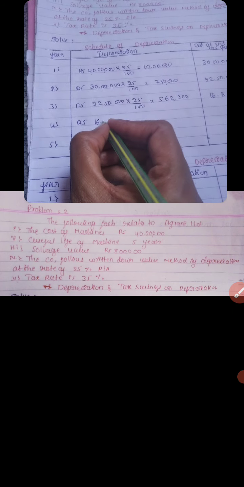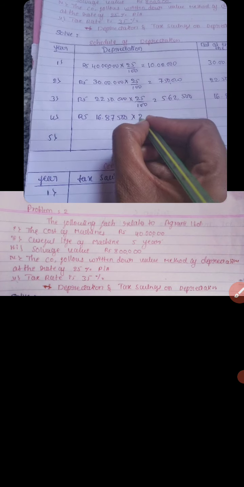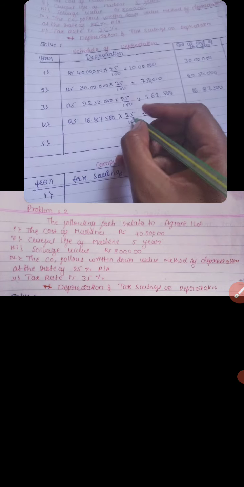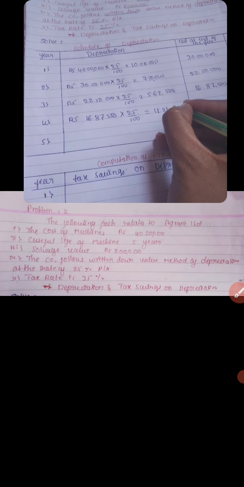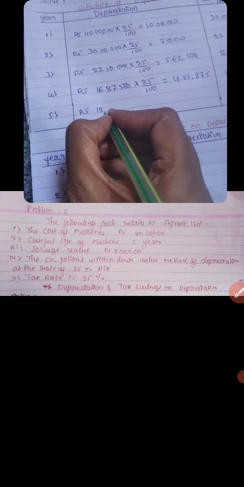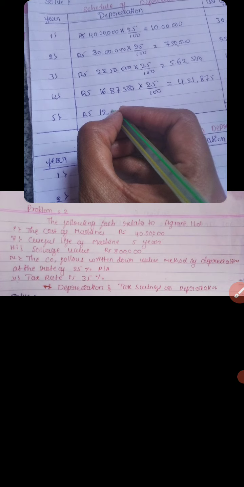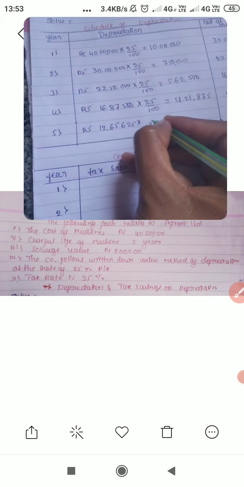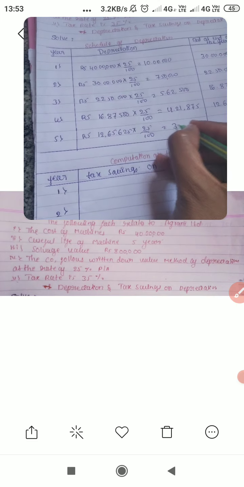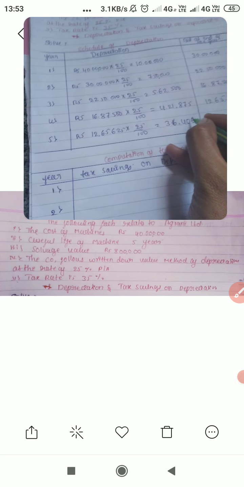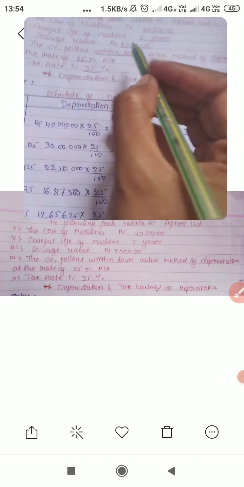Next, in the fourth year, we consider 16,87,500 as the cost of the machine and charge 25% depreciation, giving 4,21,875. Deducting it from the cost of the asset gives 12,65,625. In the last year, we take the fourth year balance 12,65,625 into 25 divided by 100, which gives 3,16,406. The balancing figure is 9,49,219.